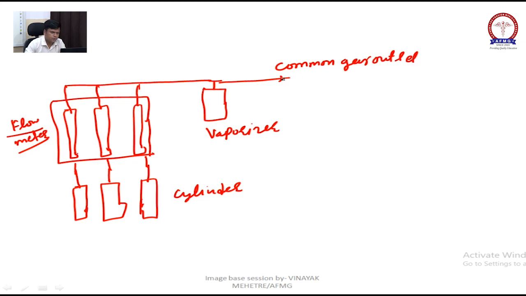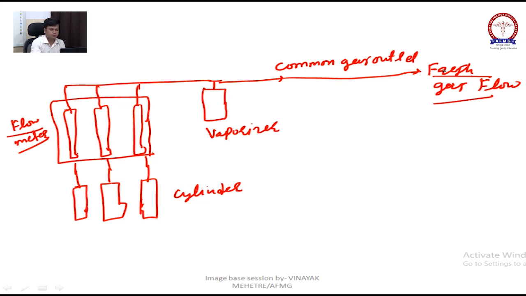Okay, this common gas outlet gives us fresh gas flow. That's why I drew this image to tell you what fresh gas flow is.